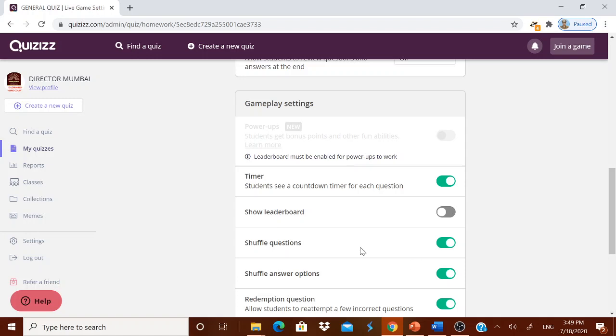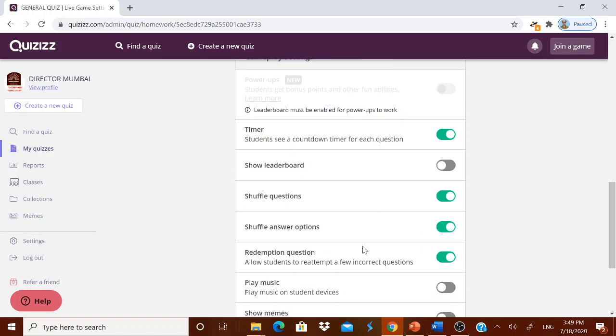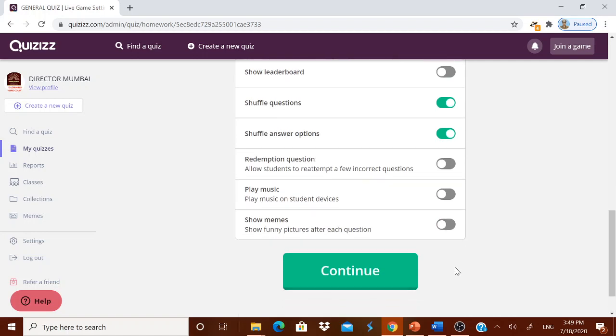Shuffle the question is actually highly interesting. The question will get shuffled. Shuffle the option also, you can have it. Redemption question, better to turn it off, because it allows the student to reattempt. Suppose you have done anything wrong, they can reattempt it once again. Play music, it is better to turn it off because it may disturb the child. Show memes, because after a question is answered, it will tell that fantastic. If the question is not answered, it will tell try again. Like that, you can just leave it.